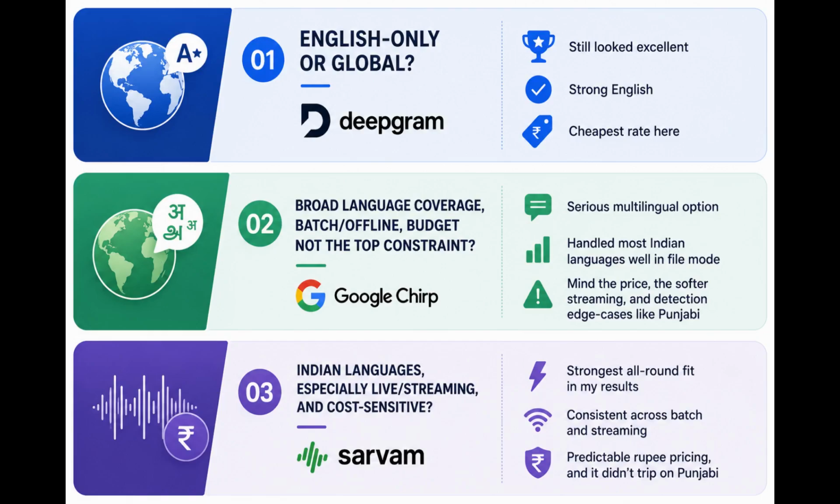Indian languages, especially live/streaming and cost sensitive. Sarvam was the strongest all-round fit in my results. Consistent across batch and streaming, predictable rupee pricing, and it didn't trip on Punjabi. That's the framework I'd use. But you know your audio and your users better than I do. So weigh it for your case.